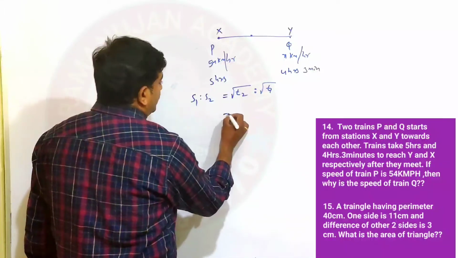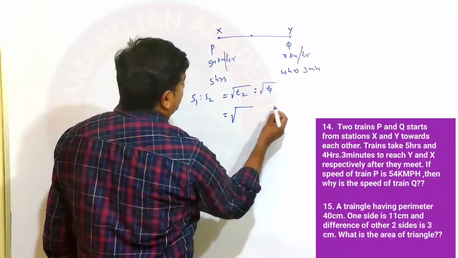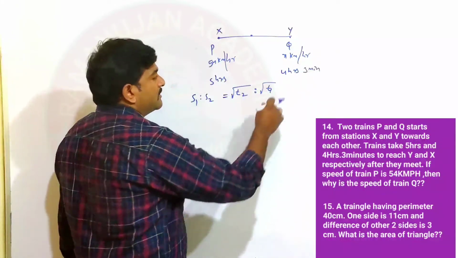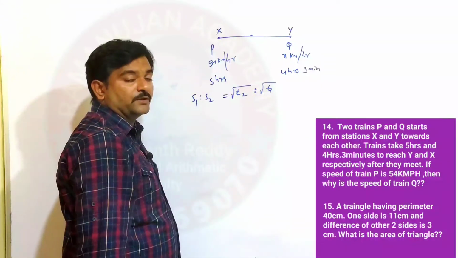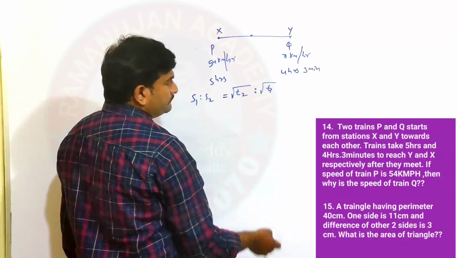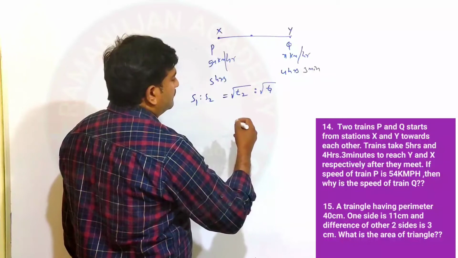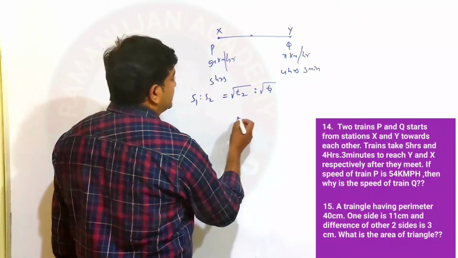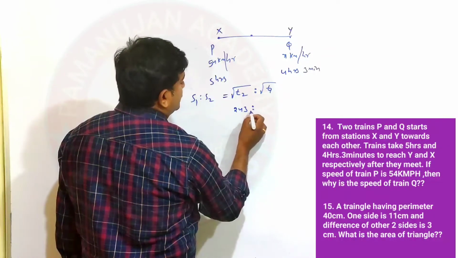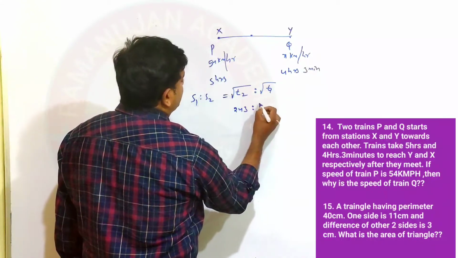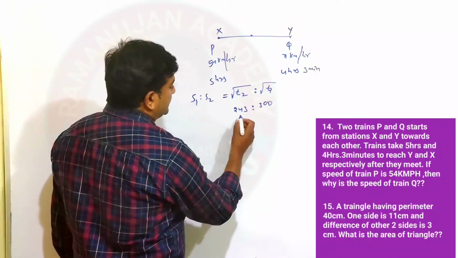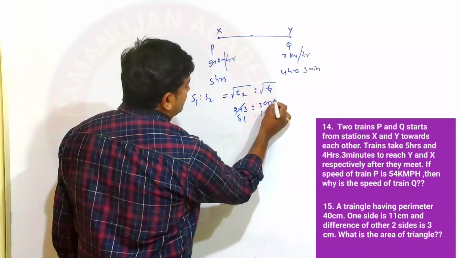So if you are doing it this way, T2 is 4 hours 3 minutes. Before doing that, first we will simplify. We will convert into minutes. 4 hours means 4 into 60, 240 minutes. 240 plus 3, 243. Right? So 243. First we will simplify this. The next one is 5 hours, which is 300 minutes, 5 into 60, 300. If you simplify this, 3 eights are 3 ones are 3 ones are 3 hundreds are.